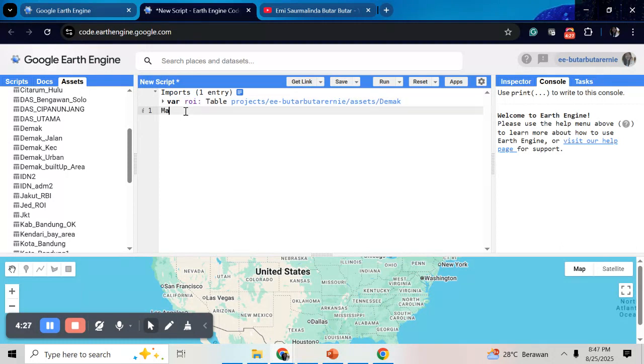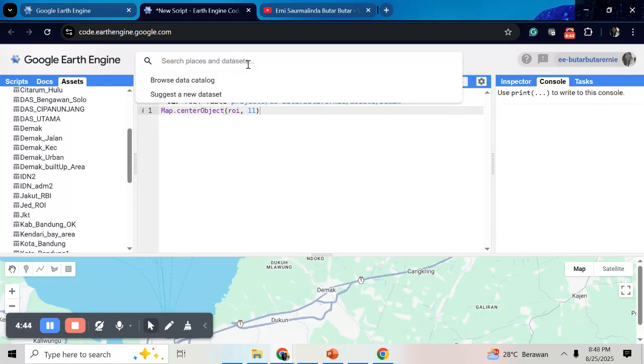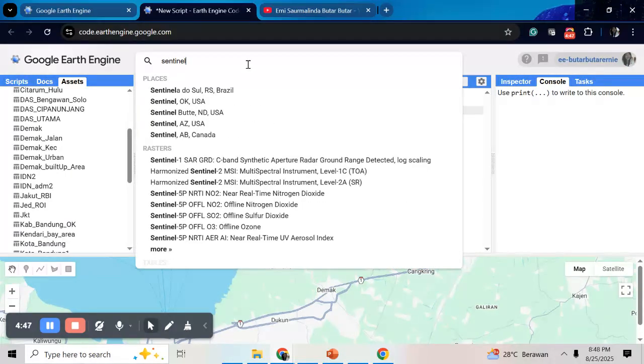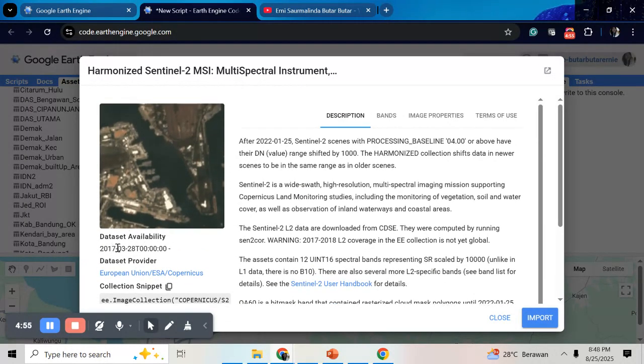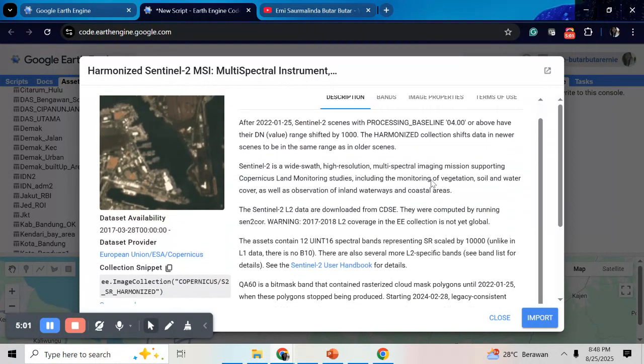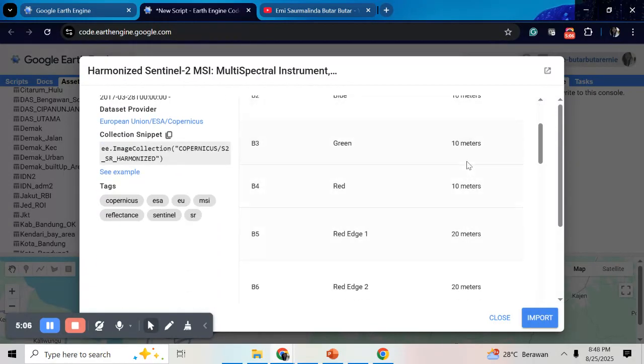First, you should make it a center object with a scale of zoom, for example, 11. Just run it, and after that you can go to Sentinel-2. Today we will use Sentinel-2. This dataset is available from 2017 until now, and the spatial resolution is around 10 meters.